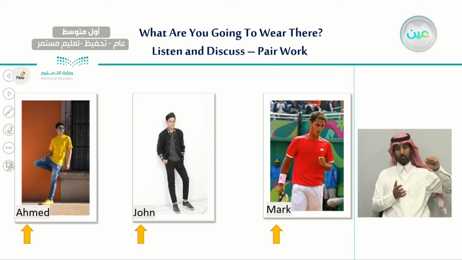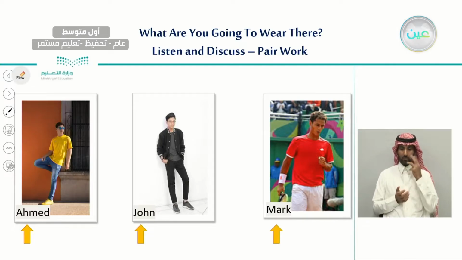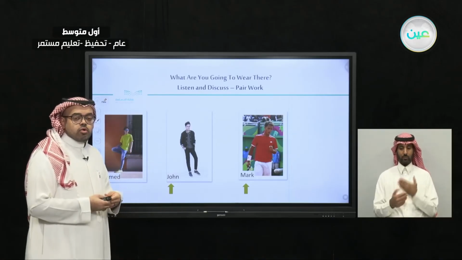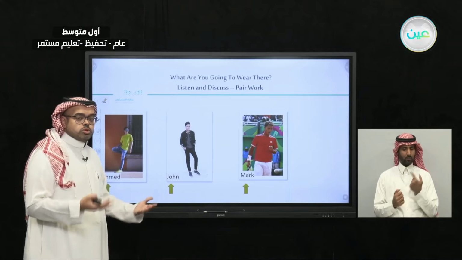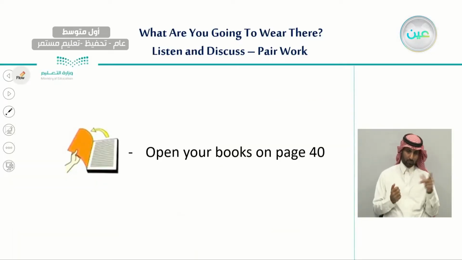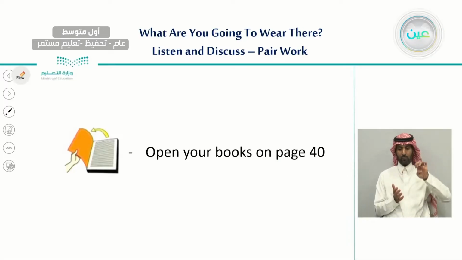So here we have practiced and talked about these three men's clothes, and we're going to practice more about clothes and also about what people should wear in different weather and with different genders as well. Now, I would like you to open your books on page 40.